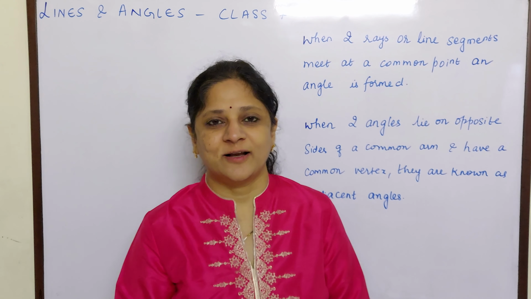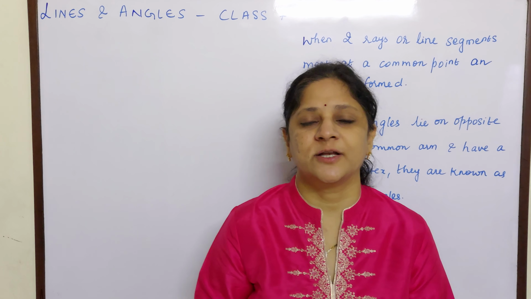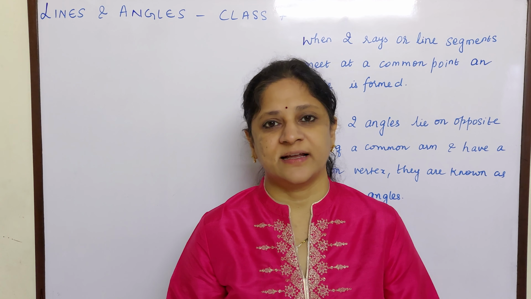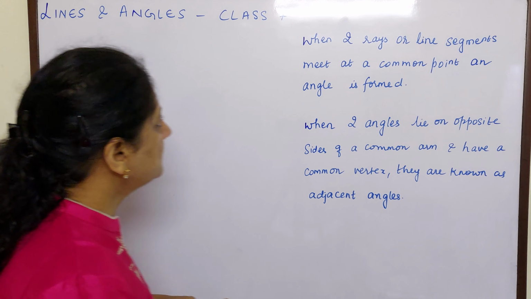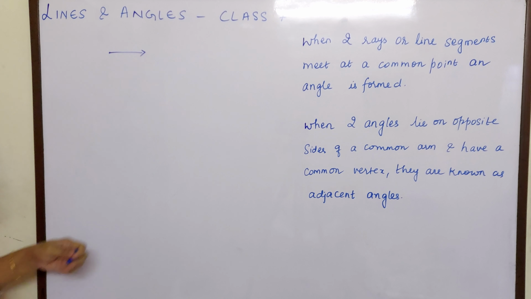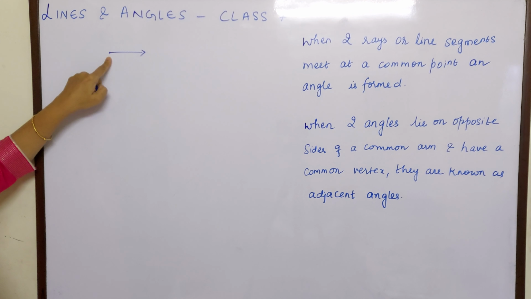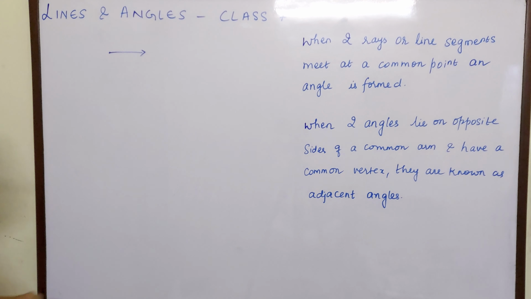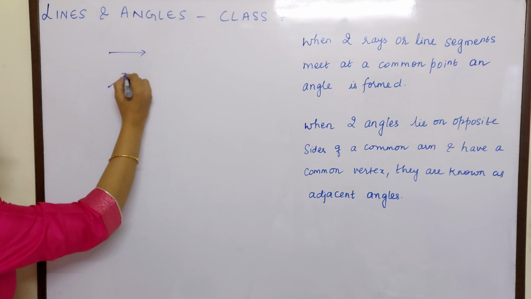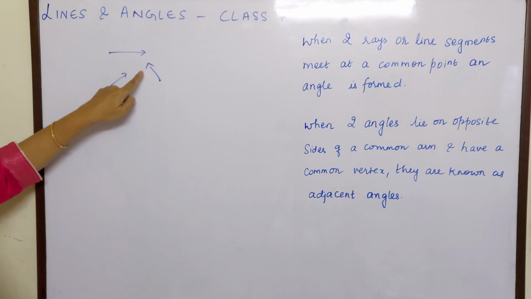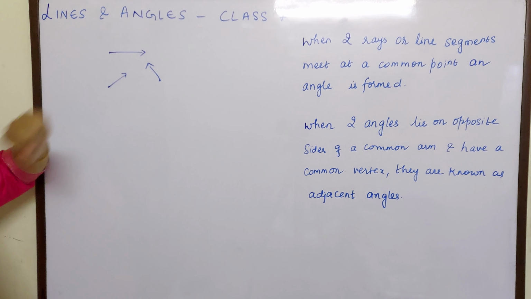Hello children, welcome back, and today we are going to start a new chapter, lines and angles. Let us understand how an angle is formed. You must have learned in your younger classes that this is called a ray because it has one end point, and this is an arrow which shows that it is going indefinitely. So rays are those which have a common end point. So these are all rays because each has an end point and an arrow.